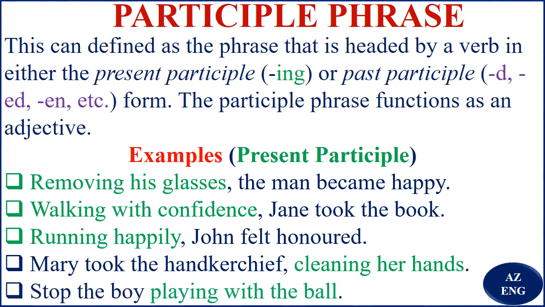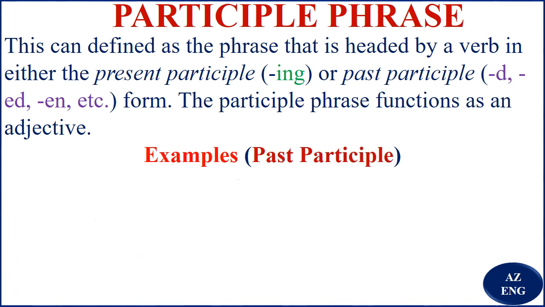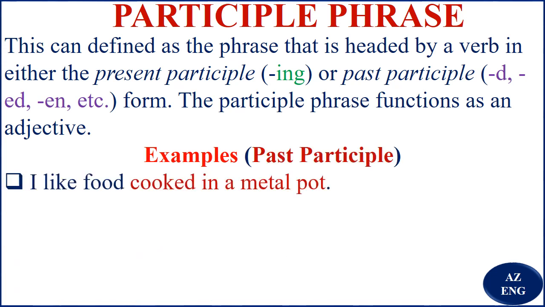Then here, stop the boy, like you ask which one? The one playing with the ball. Stop the boy playing with the ball. Playing with the ball is our participle phrase, but you see here it is in the present participle. Now we take the past. For example, I like food. It's like you ask which type of food, then you answer by saying cooked in a metal pot.